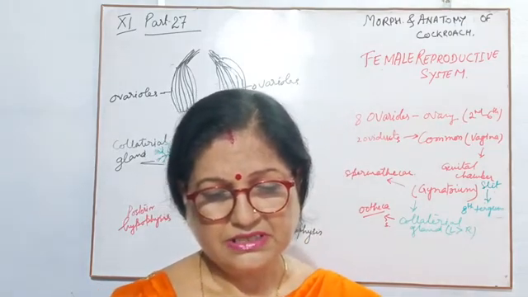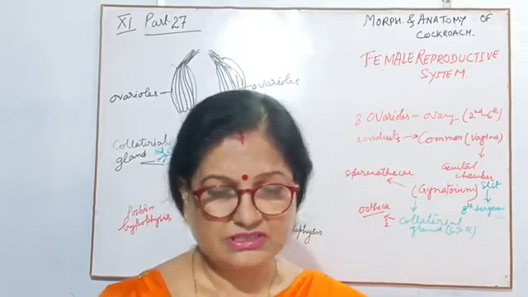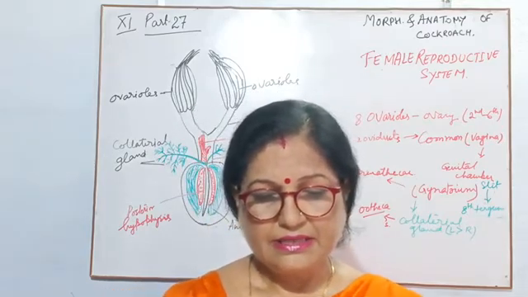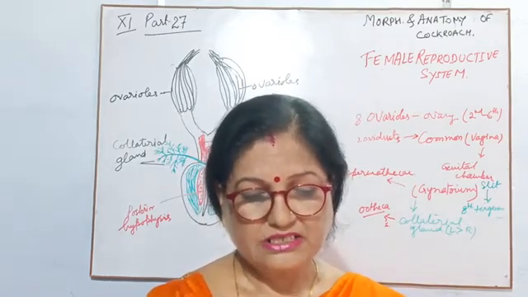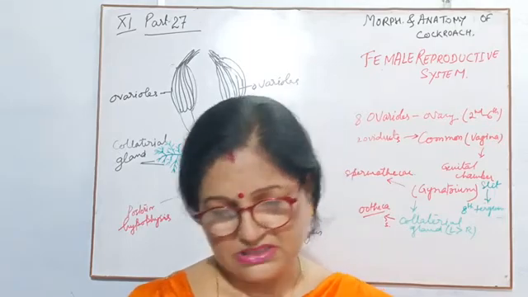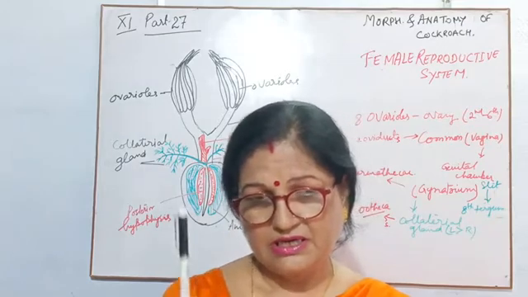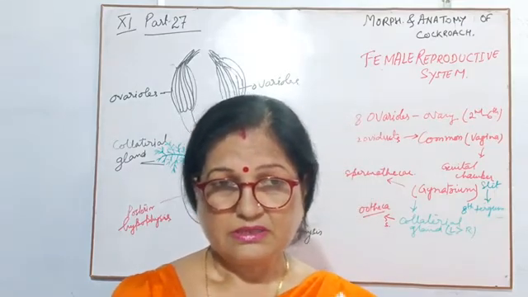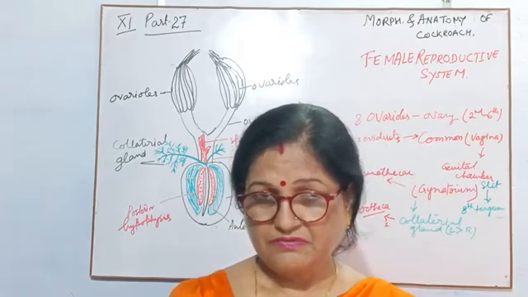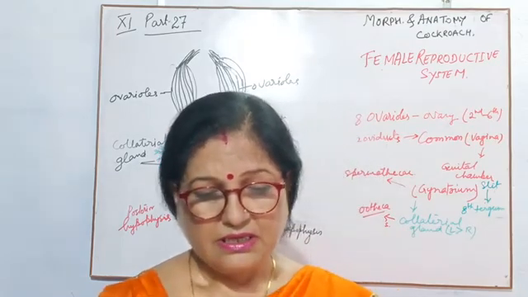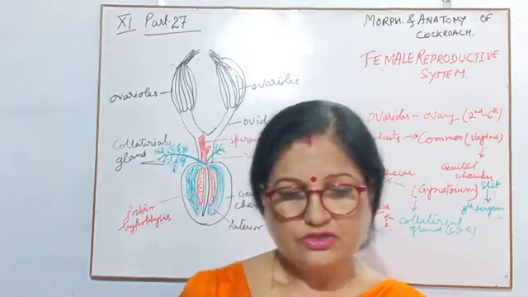Then the spermatheca opens as a median aperture on the dorsal side of the genital chamber, in a small spermatheca papilla. Just now I told you that it forms a conical shape, as you studied in the excretory system. The renal papilla is the structure through which the filtered material comes to the hilus. Here it is also the same conical structure, that is the papilla.